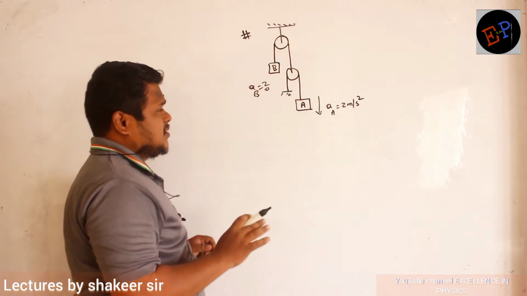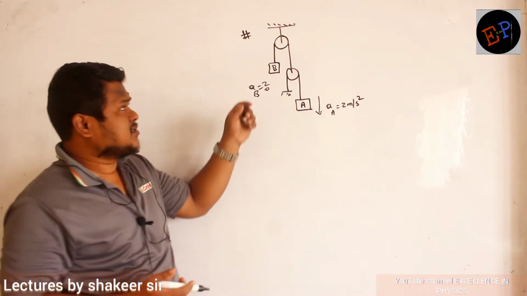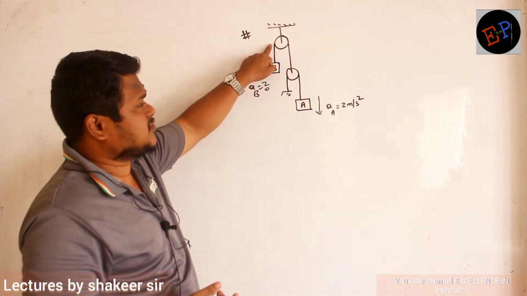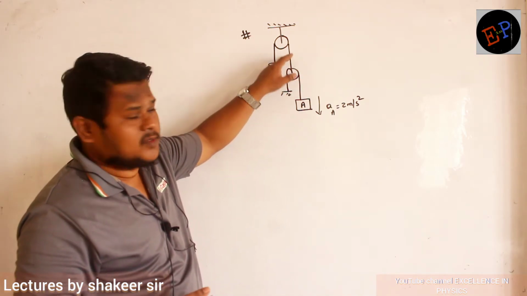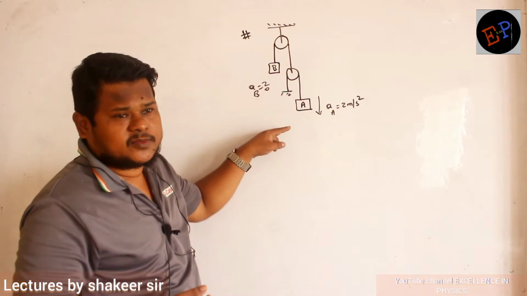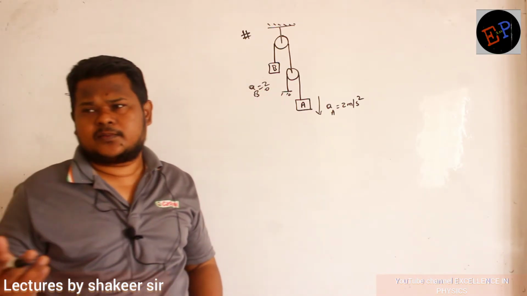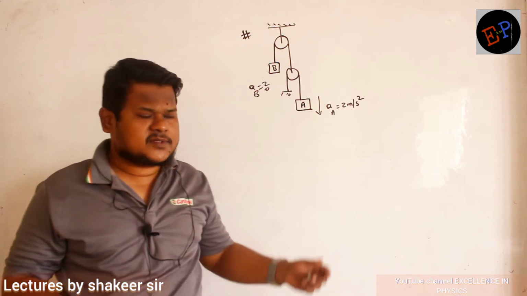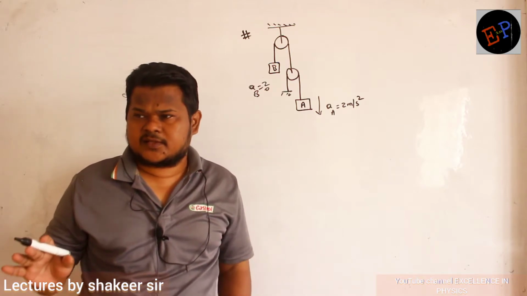So, here there are some fixed pulleys also, there are some movable pulleys also. This is a fixed pulley, no? This pulley is fixed here. But this one is movable because this rope is movable, no? If rope moves downwards, pulley also moves downwards. So definitely there are some fixed pulleys, there are some movable pulleys. So wherever you see fixed pulleys and movable pulleys, you must use constraint relations. Constraint relations always you have to use.